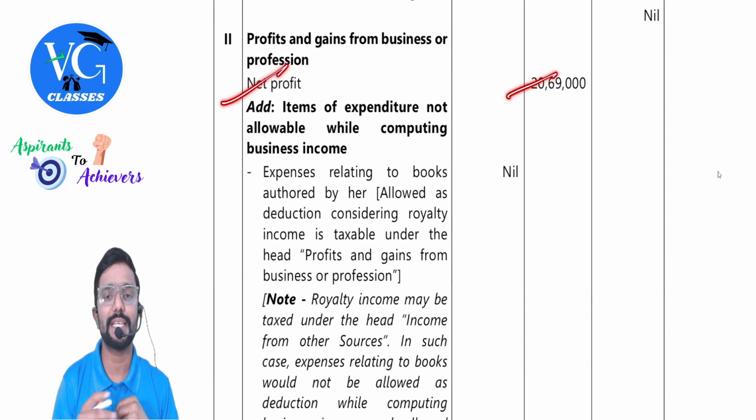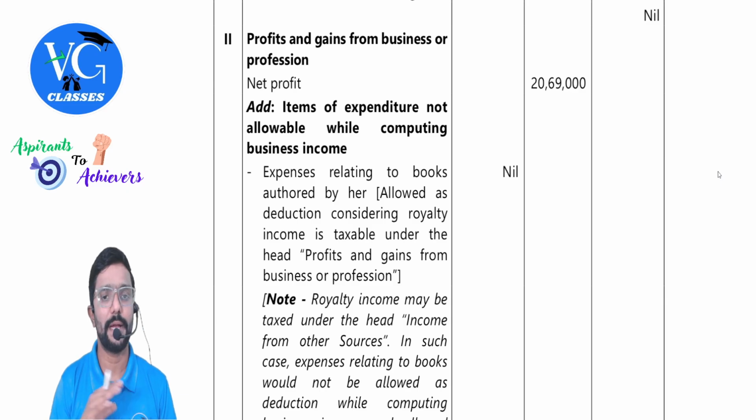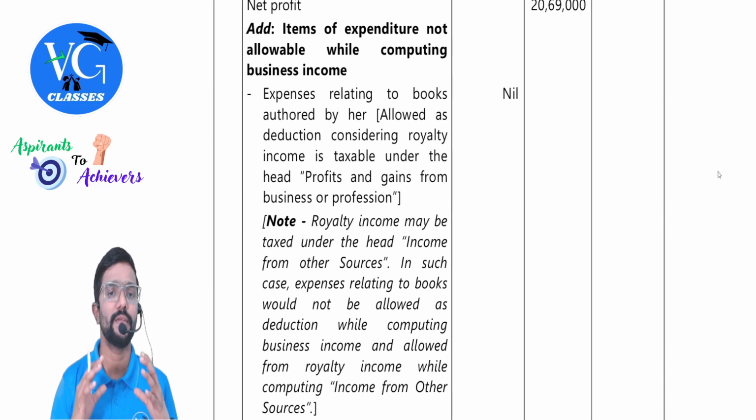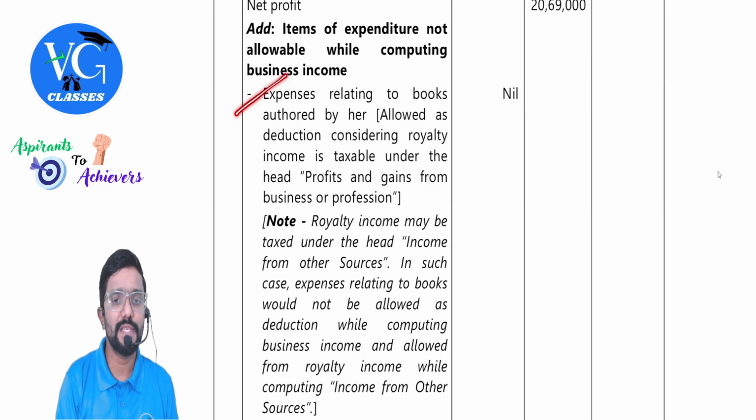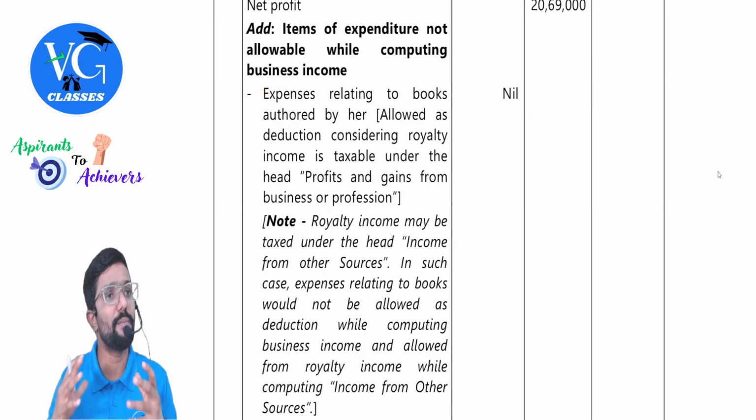Then coming to profits and gains of business or profession. Net profit is 20 lakh 69,000. We are taking it as a base and making necessary adjustments. First, items of expenditure not allowable while computing business income. What all is disallowed? Expenses relating to books authored by her.